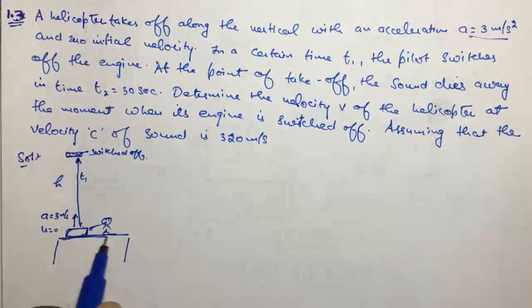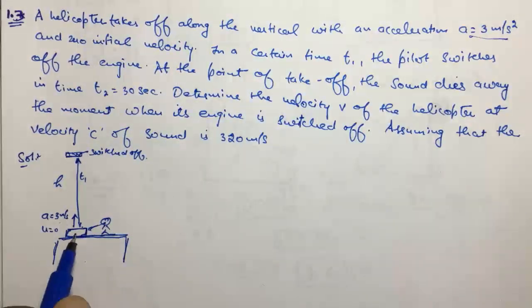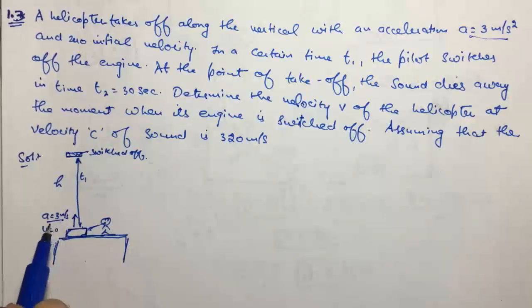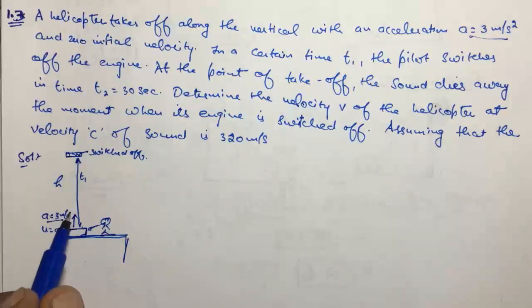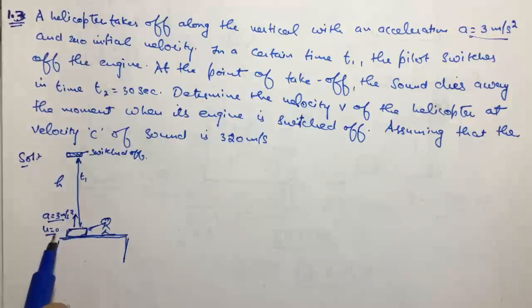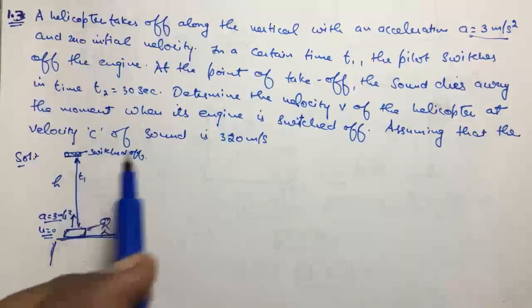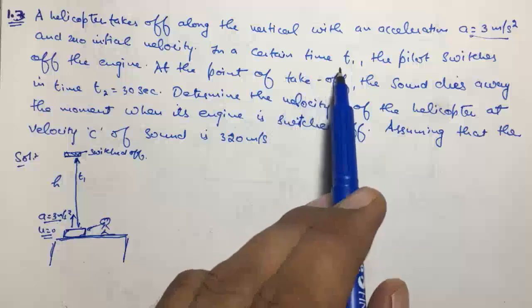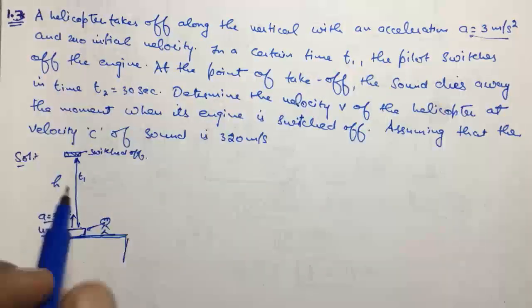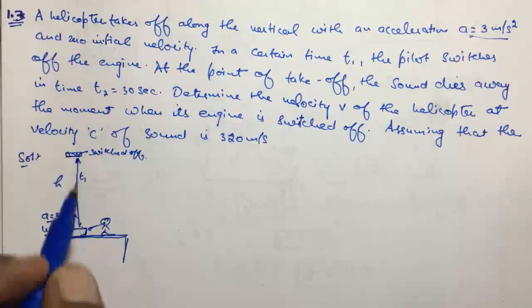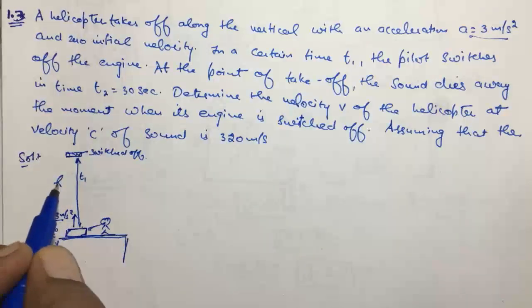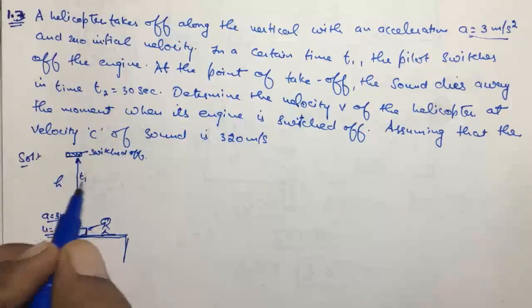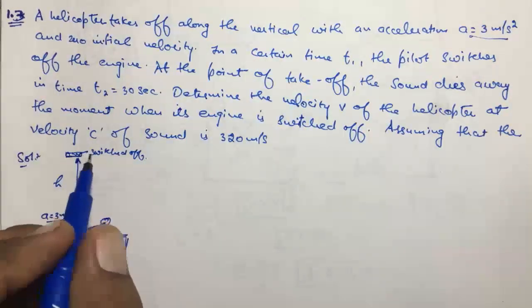So we have this base and this is the helicopter. It is taking off in the vertical direction. Let's say its acceleration is 3 meter per second square. Given in the question, initial velocity is 0 and it says in a certain time t1 the pilot switches off the engine and it flies upward up to height h.